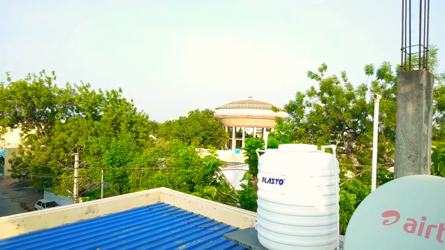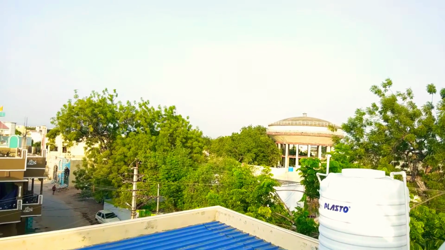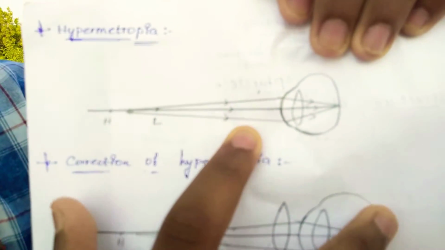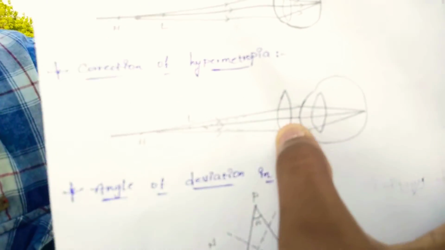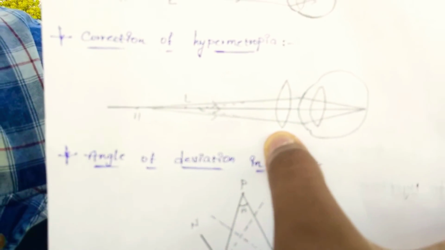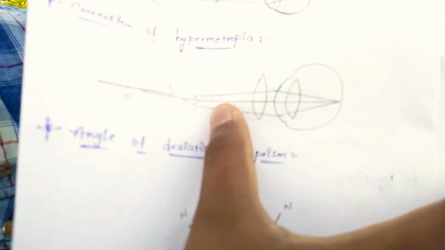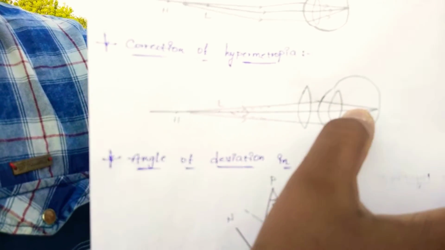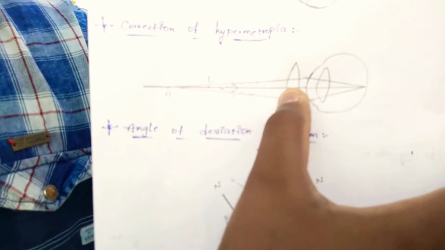The next topic is hypermetropia. I will show the picture of hypermetropia. This is the picture of hypermetropia, and here the imaginary lines pass to a point beyond the retina, and this is the biconvex lens. With the lens, the imaginary lines from the object are passed onto the retina. So here we conclude that it is long sight. We can't see near objects clearly.